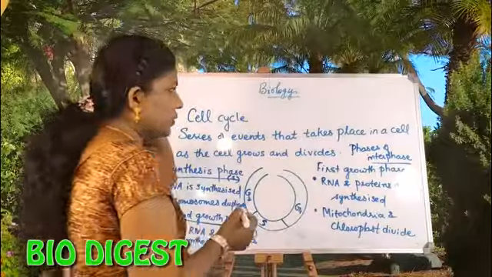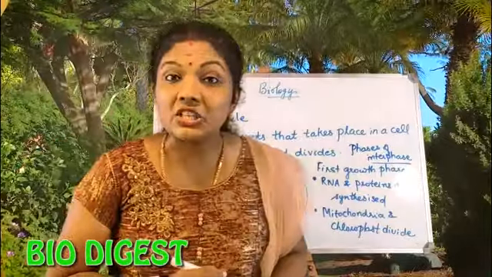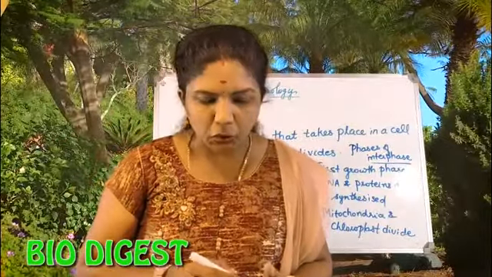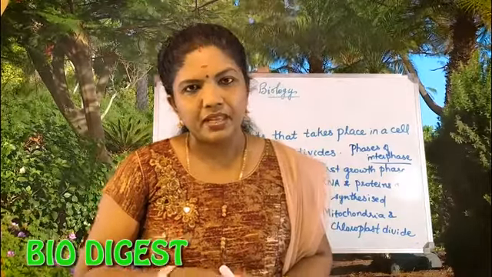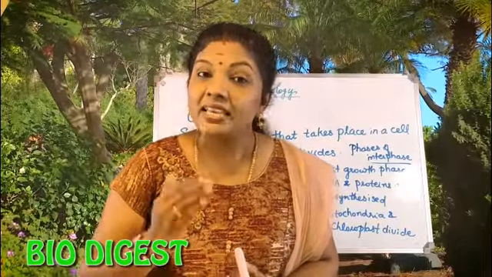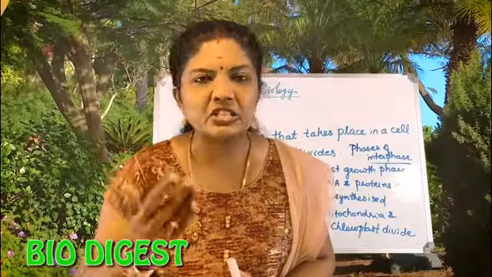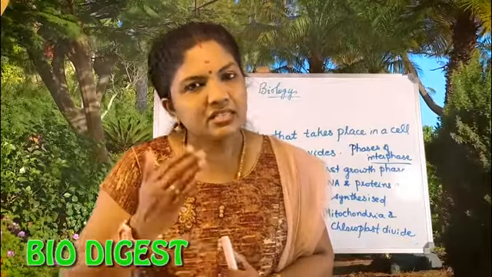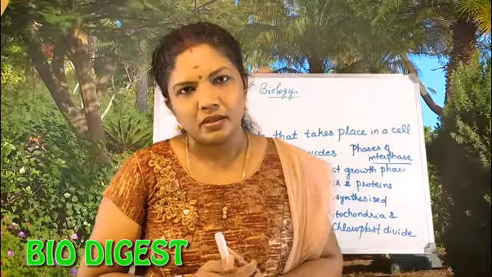In the previous video, you have studied about mitosis. I told you that mitosis is completed in two steps: karyokinesis and cytokinesis. Karyokinesis is the division of the nucleus. Cytokinesis is the division of the cytoplasm.